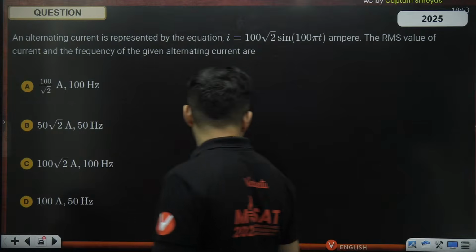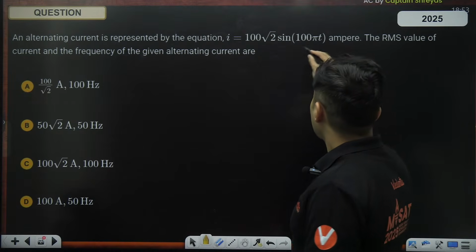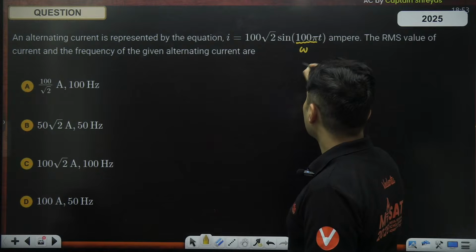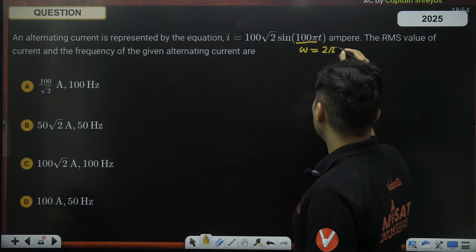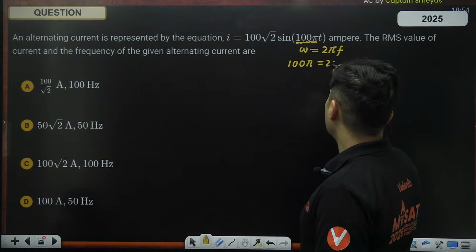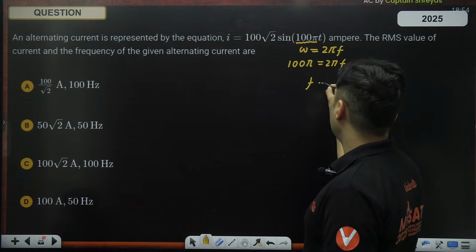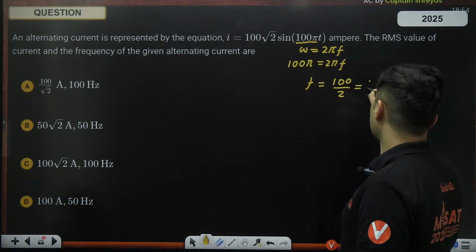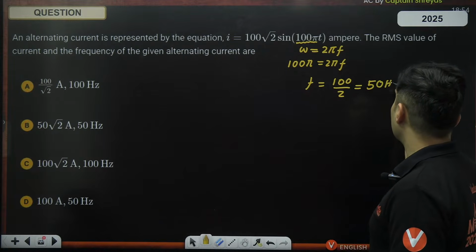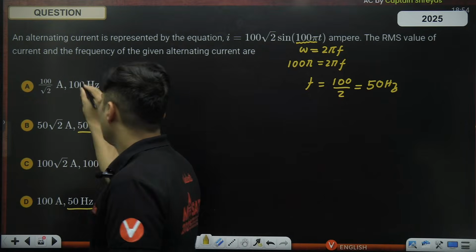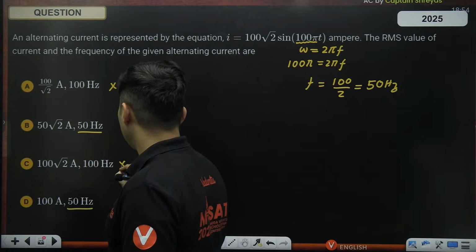So let's do this question, guys. What do we have? 100 pi t. This 100 pi is basically omega, and omega is exactly 2 pi f. So 100 pi is 2 pi f. So f will be 100 divided by 2, which is nothing but 50 hertz. So 50 hertz is only there here and here. The other two options naturally will get eliminated.